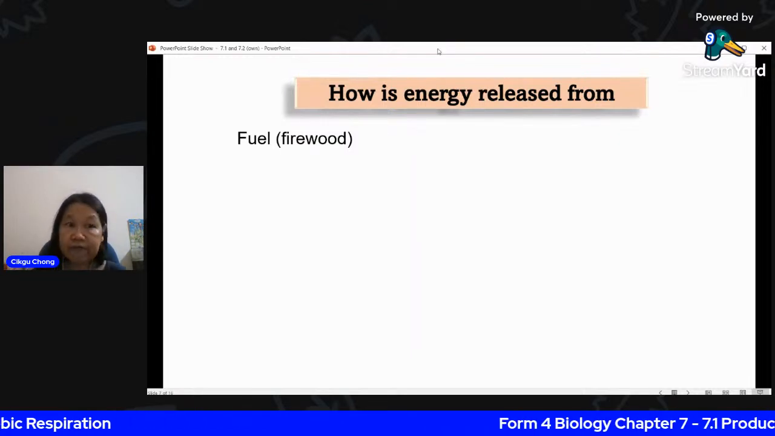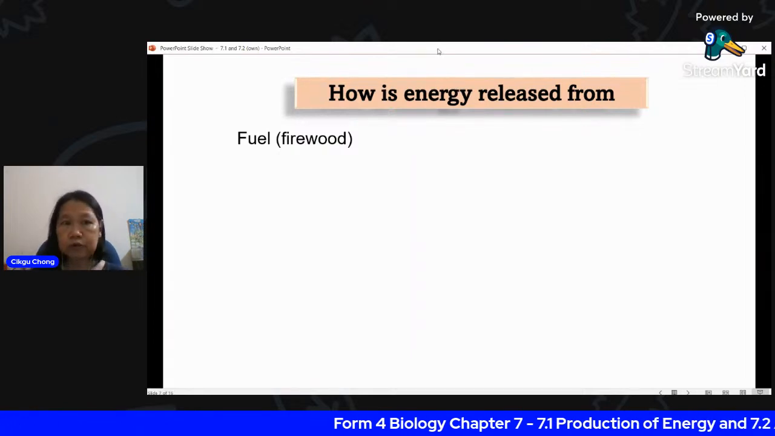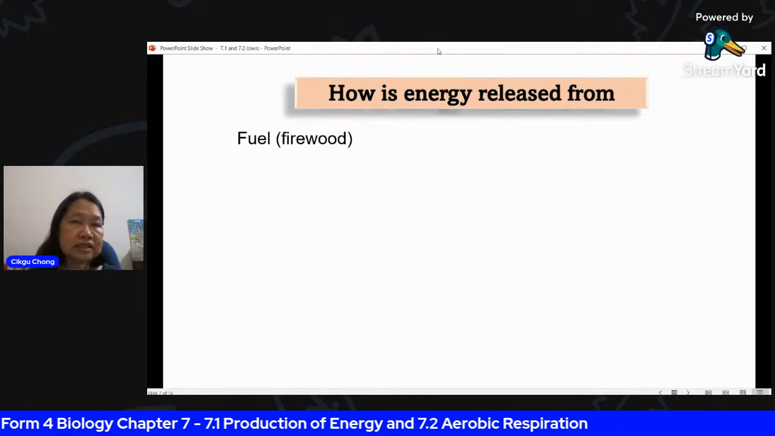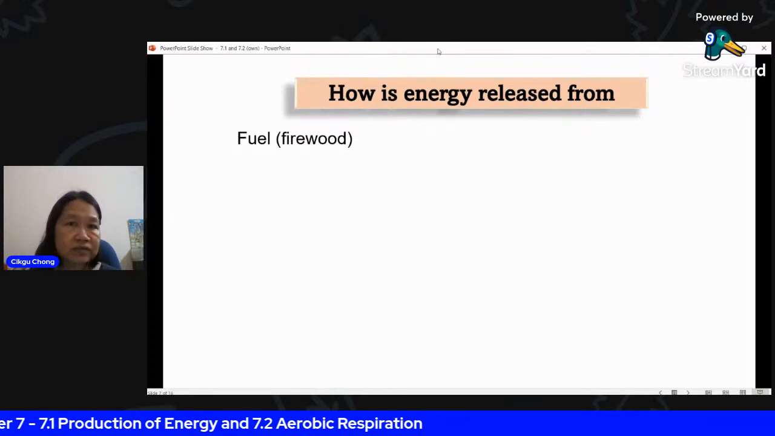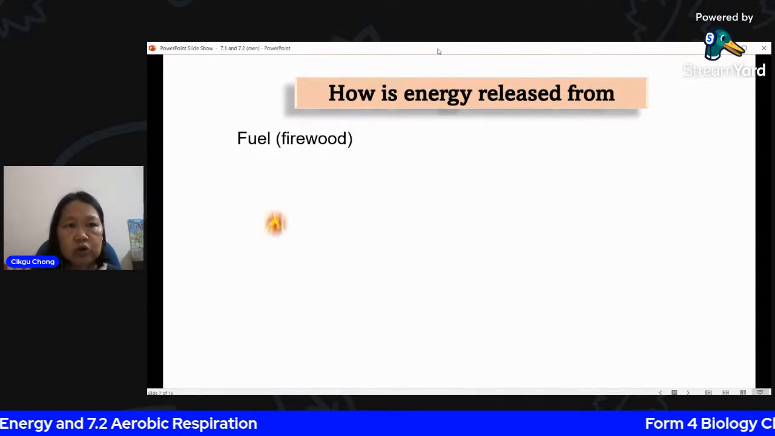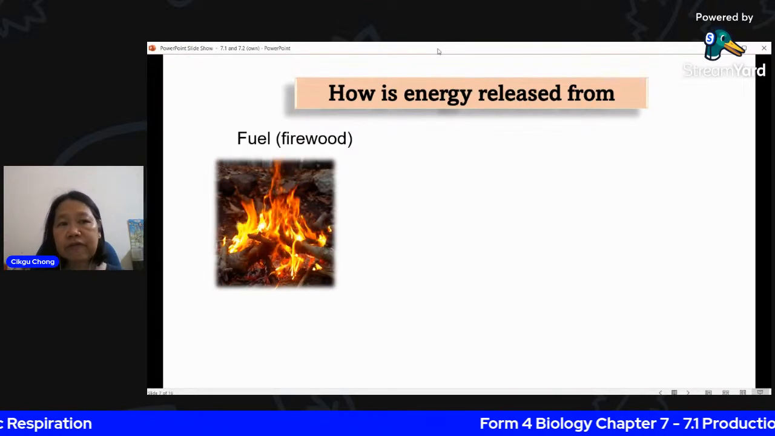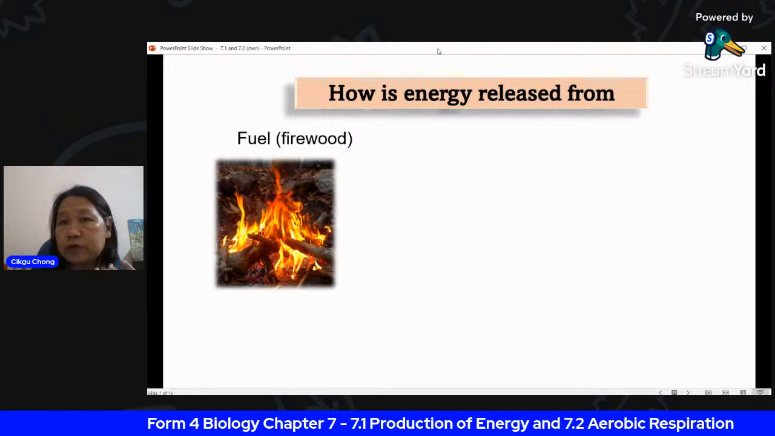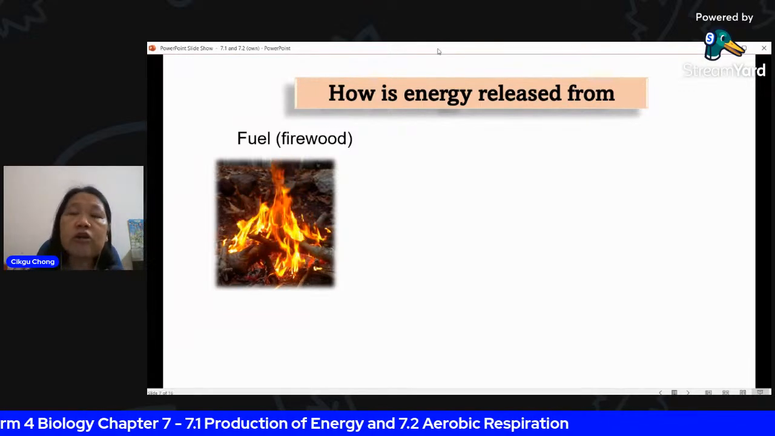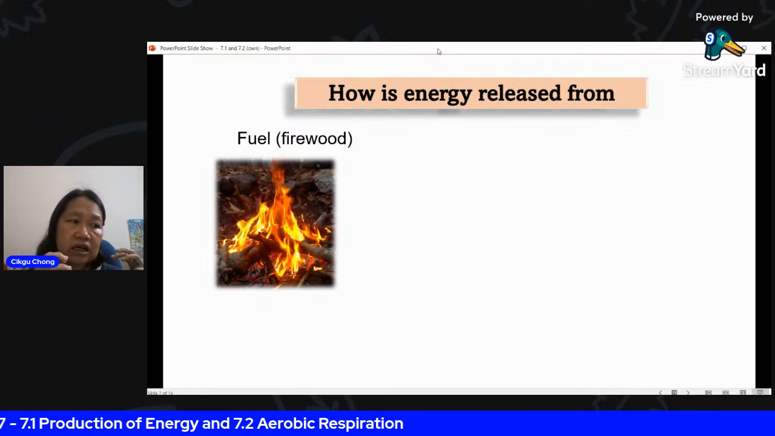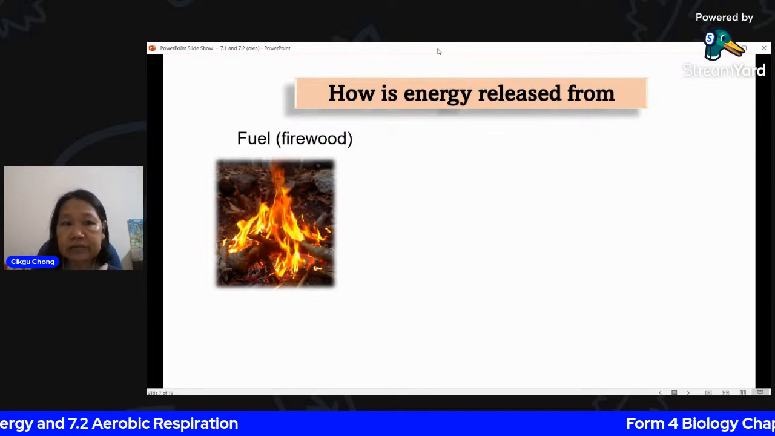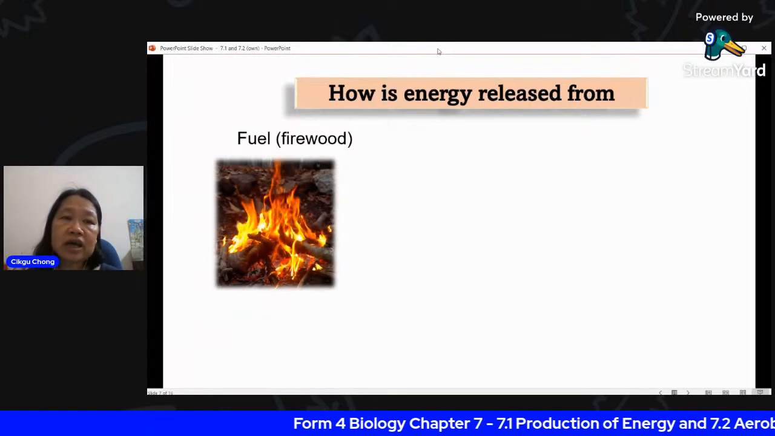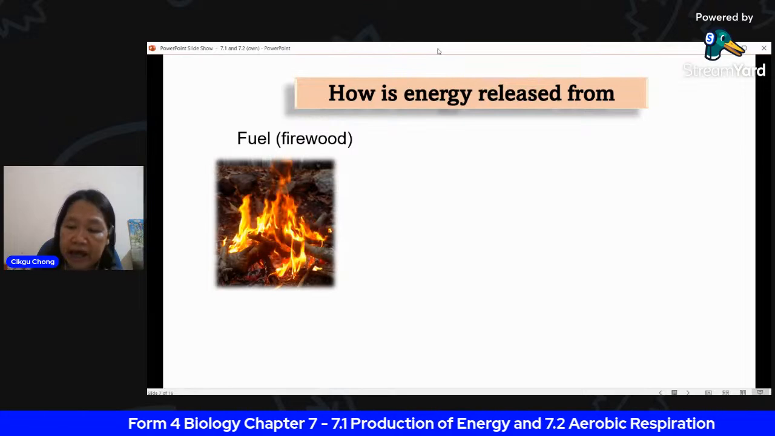If you have firewood and you're burning firewood because you want to warm yourself on a very cold day, let's say it's winter, it's snowing outside and it's very cold. So you would be burning the firewood. The fuel is the substance that will be able to give you energy if you burn it. Fuel has stored energy inside. So in order to release this energy from the wood, you have to burn it. When you burn the wood, energy is released.